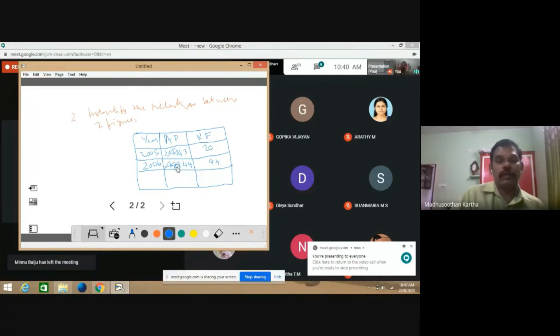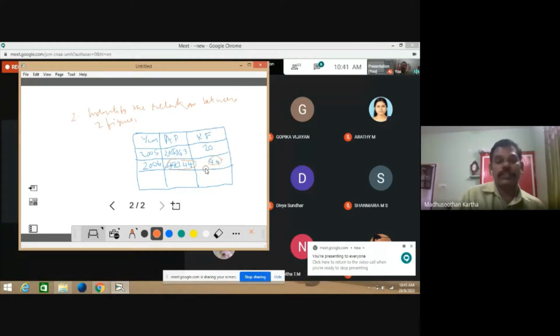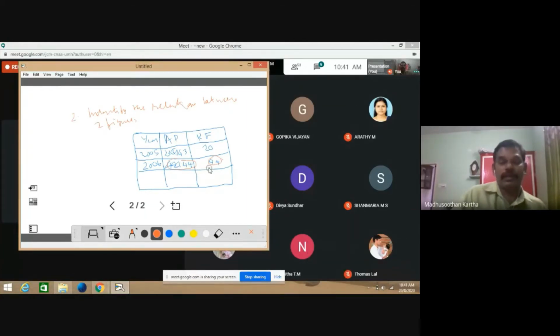So how can you connect the second figure, 44,444, and 44? What is the relationship? There is a relationship between these two figures. So identify that relationship. That means all the numbers are repeated, so it may be a multiple of 4.